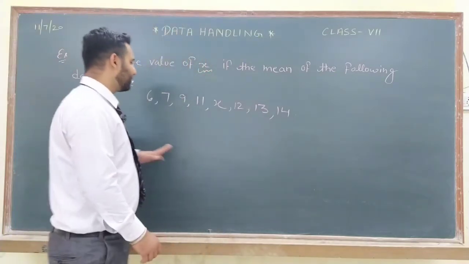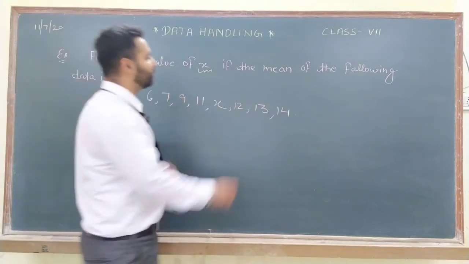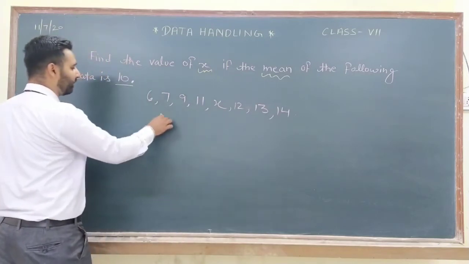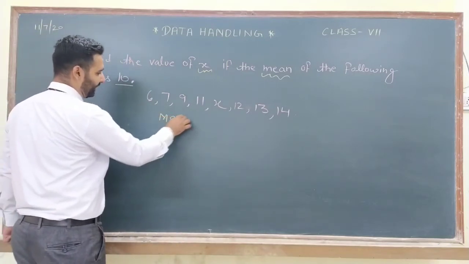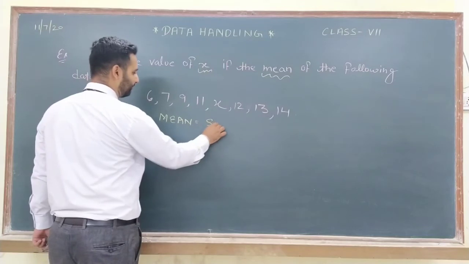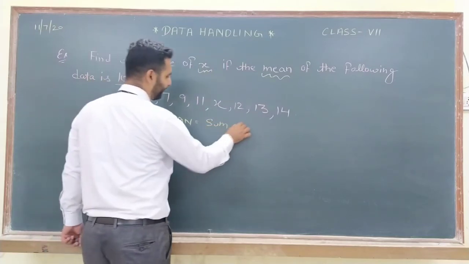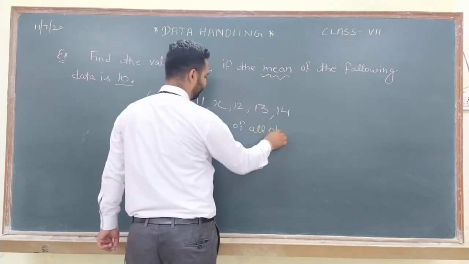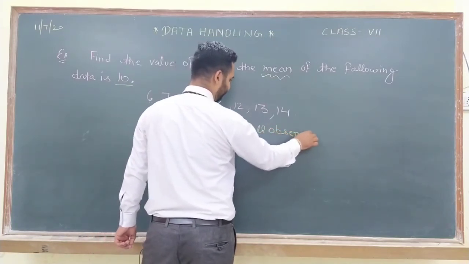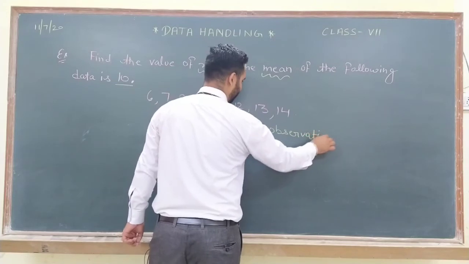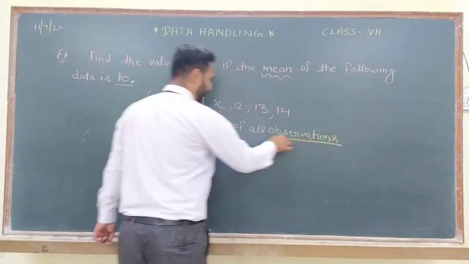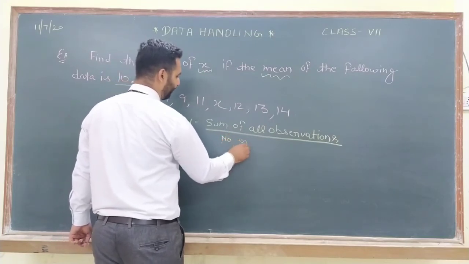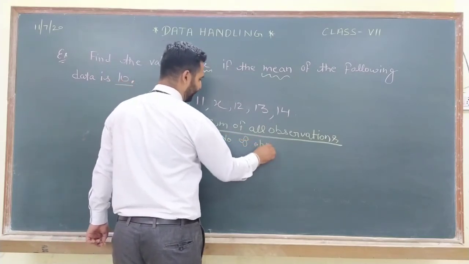Fine. So first of all, the thing which is given to me is the mean, and we all know the formula for mean is sum of all observations upon total number of observations.